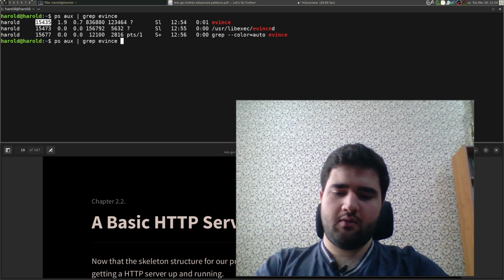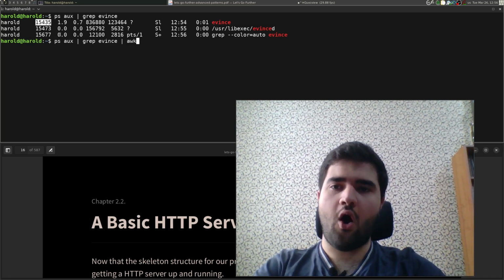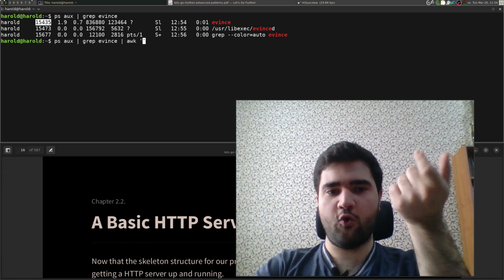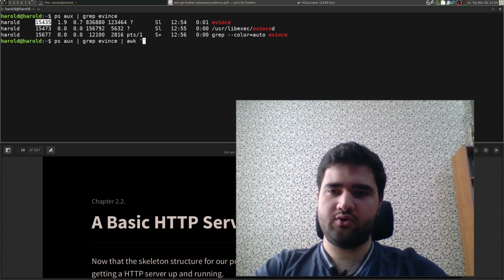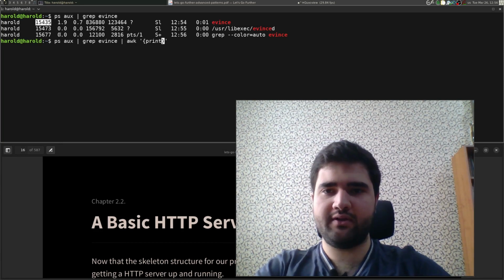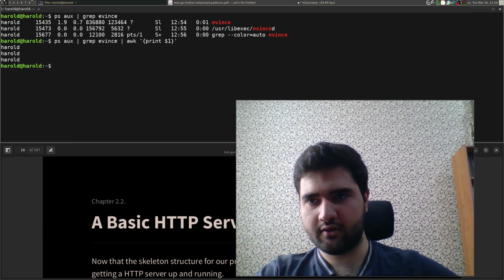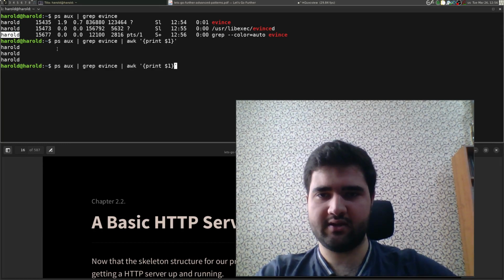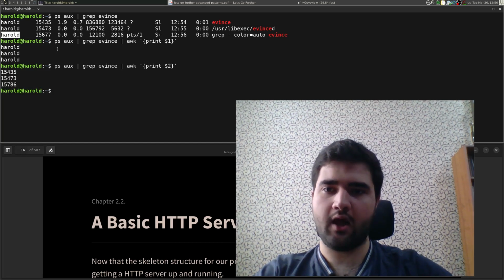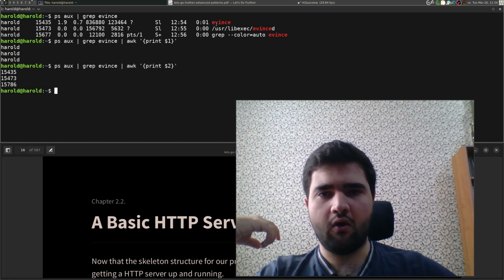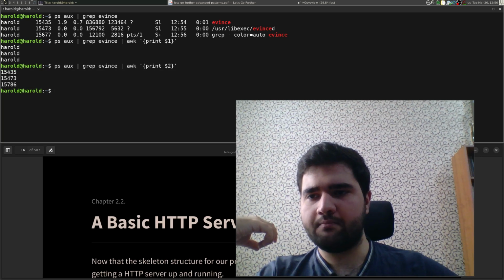So I can use another pipe and I use awk to filter that to the second word in any line. We use awk, print $1, we will get the user name here. The first word is the user name, so we need the second word of any line. So basically we have the PID of all these three lines, but I need the PID of the first line.